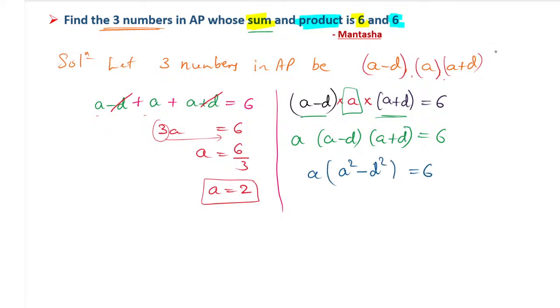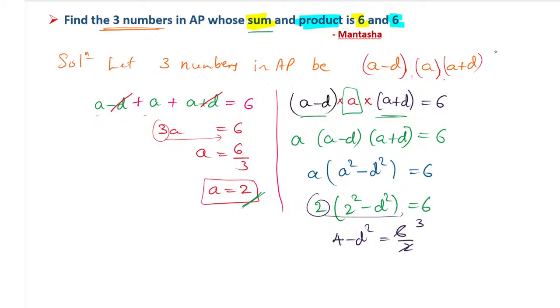A value, you substitute the A value. A value is nothing but we already got 2 as the answer. So 2 into 2 square minus D square, that is equal to 6. So now you can cancel here, because it is a multiplication. Two ones are two, two threes are six, you can cancel. Otherwise you can shift that 2 to the other side, it will take one step more. 2 square is 4, D square is D square, 6 as it is, this 2 I am taking to the other side, it will divide. Two ones are two, two threes are six.